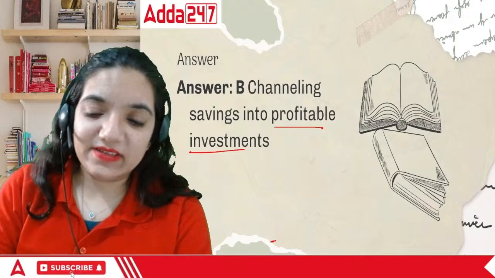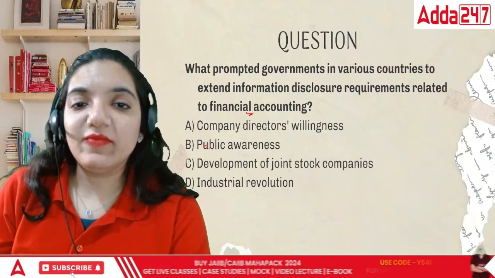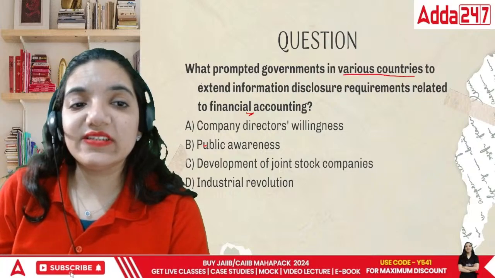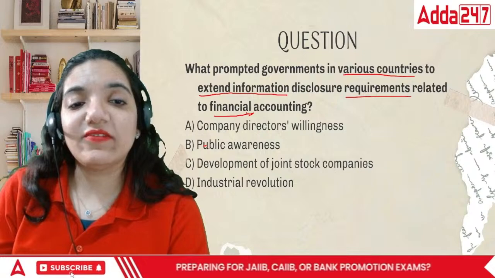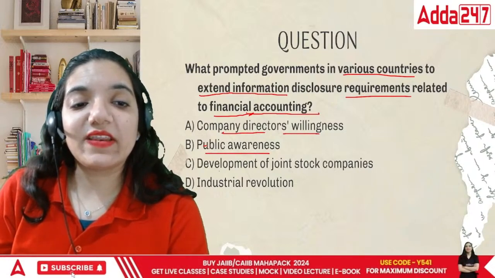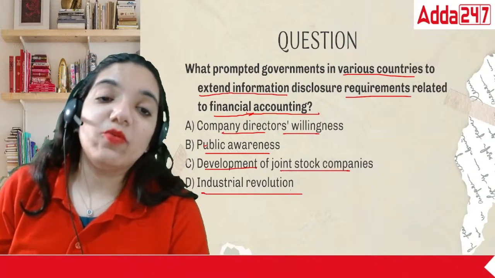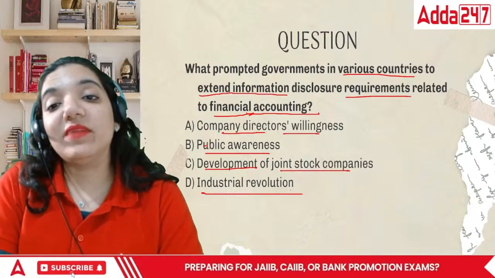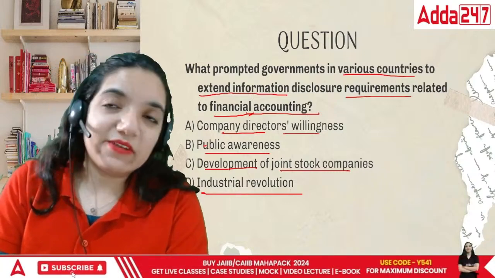Okay, here comes the next question, everyone. What prompted governments in various countries to extend information disclosure requirements relating to financial accounting? Companies' directors' willingness, public awareness, development of joint stock companies, or the industrial revolution? What was that particular thing that made the governments of the country extend information disclosure?